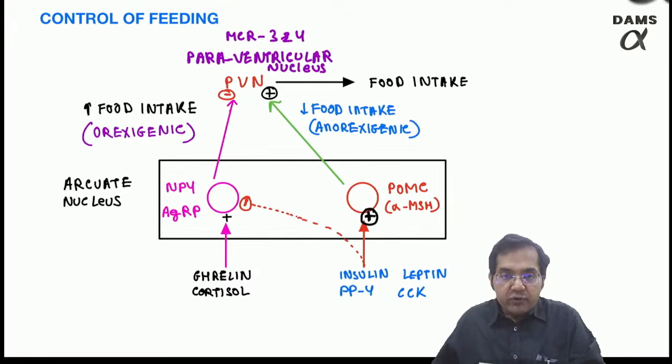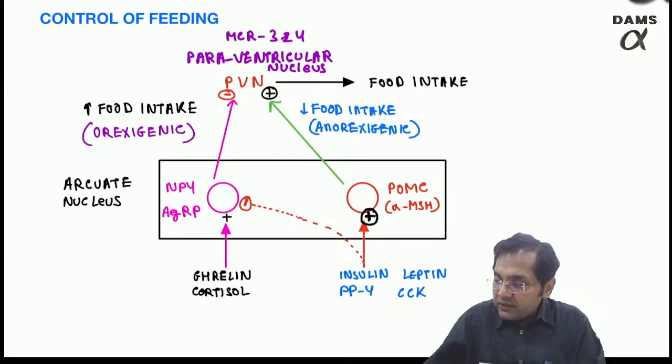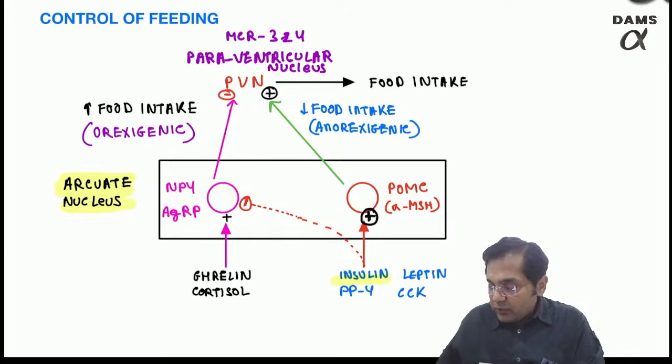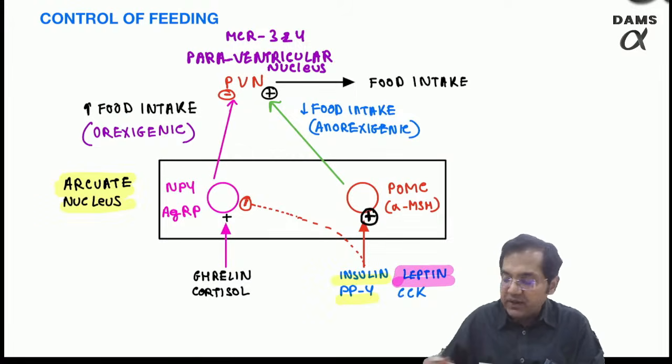So if you look carefully, this is the arcuate nucleus. In the arcuate nucleus, we have the action of various hormones. We have insulin, peptide YY, but my concern now is leptin. So it is leptin and cholecystokinin. But what leptin does is it acts on the arcuate nucleus.